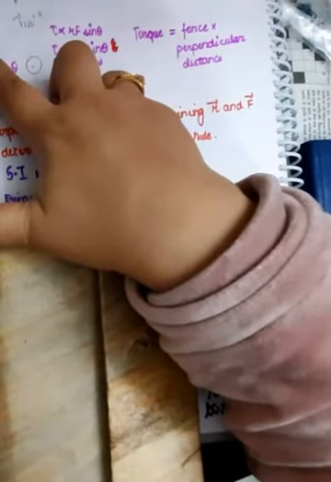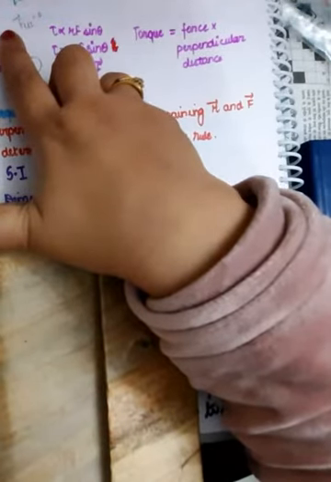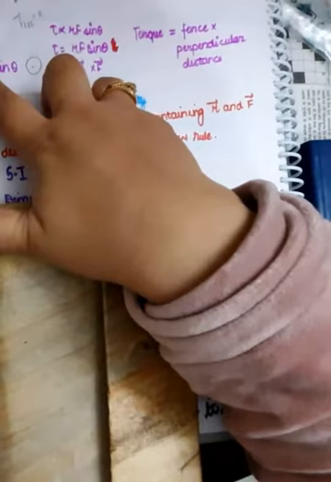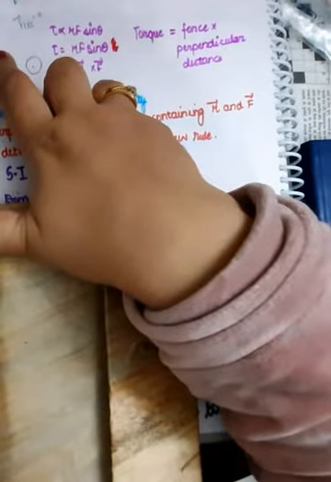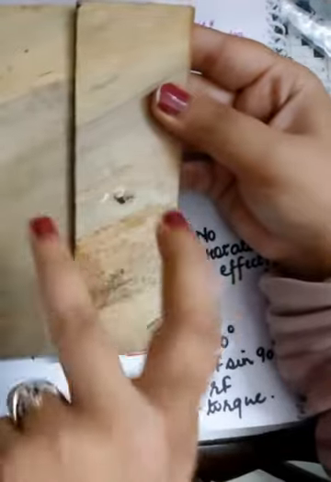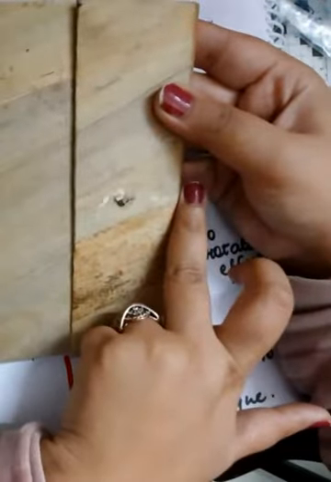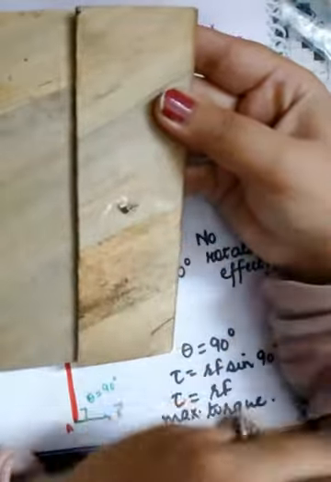But there is another factor on which this rotational effect depends. See, tau is torque. Torque is the rotational effect of a force. It depends upon the amount of force that you have applied. It depends upon the point where you have applied the force. And at last, on what does it depend? You need to see here. Suppose I have chosen the maximum distance and I am applying the maximum force.